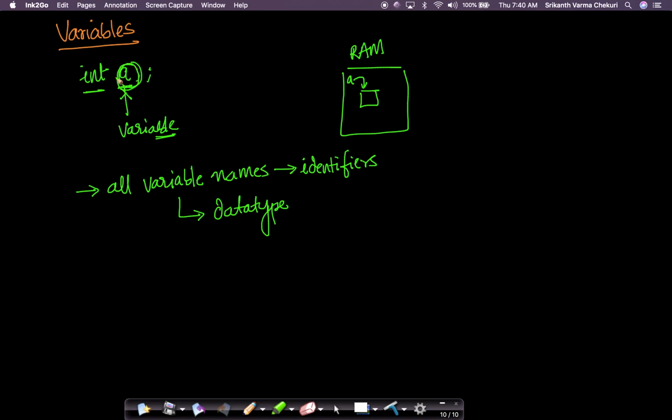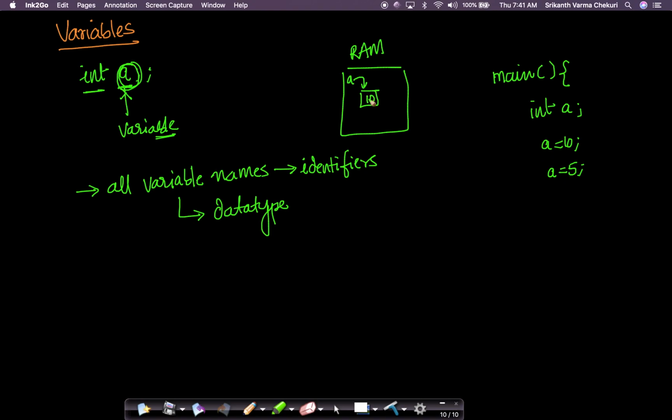And of course you have the semicolon at the end of every statement in C, as we have seen earlier. Now, suppose I have a simple code like this, main. If I say int a, and now I say a equals 10, the value 10 will be stored in this memory location. But I can change this and say a equals 5.